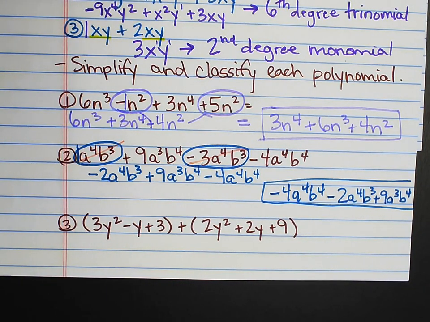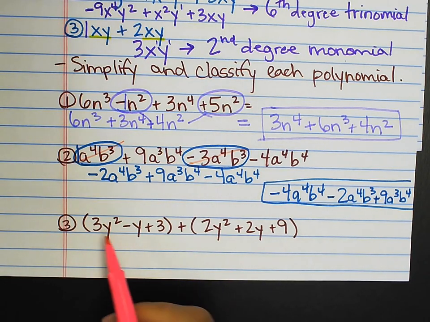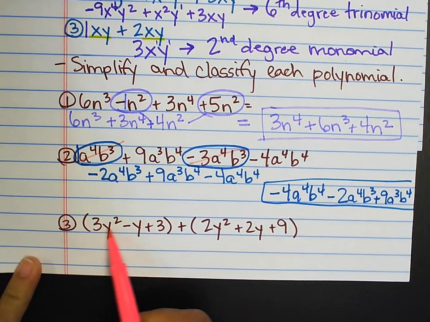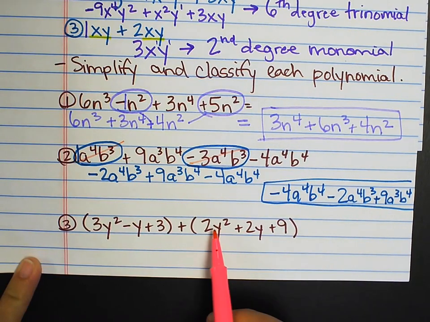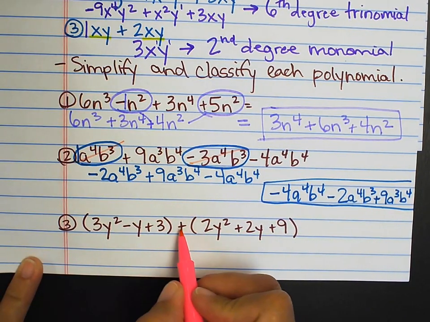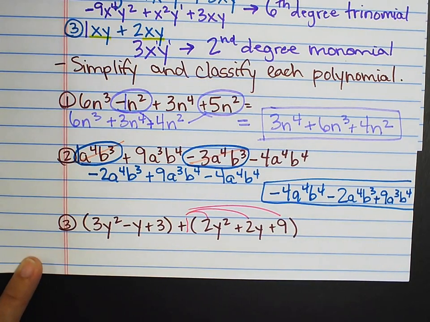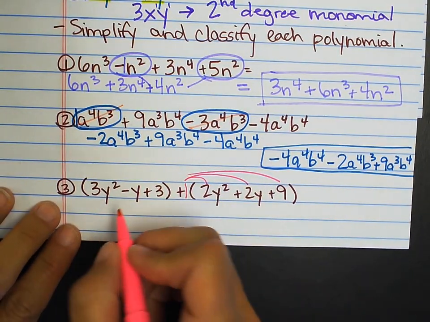The next one. We have two sets of parentheses with an addition sign between them. The parentheses tell us do anything in there that you can first before you do anything else. Remember PEMDAS, parentheses first. I don't see anything inside this parentheses that can be combined. And I don't see anything inside this parentheses that can be combined. Since there's an addition here, really that's like a positive 1, right? And so you would distribute a positive 1, but distributing a positive 1 does not change any values at all.